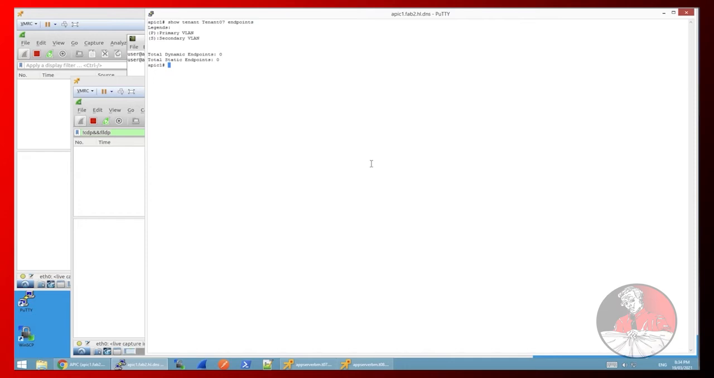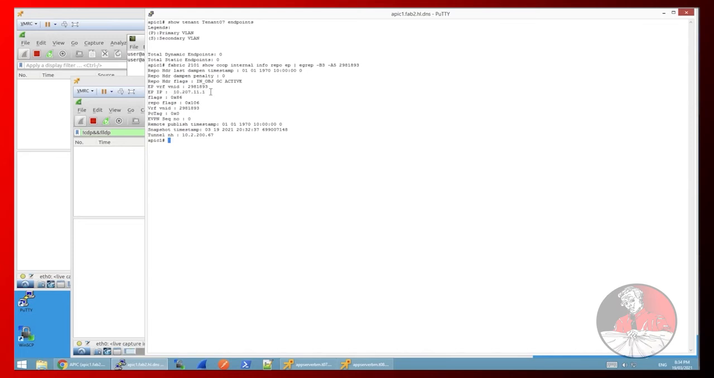Let's do a show tenant 07. That's the tenant we're working with. Have a look at the endpoints there. There's nothing there. Let's use that VRF ID to query the COOP database and see what's there. We expect to see the default gateway IP address of these hosts. There they are, and that's all we should see in the COOP database. And just for the sake of completeness, I'll show you. We'll have a look at the MAC address table as well, if I can find it.